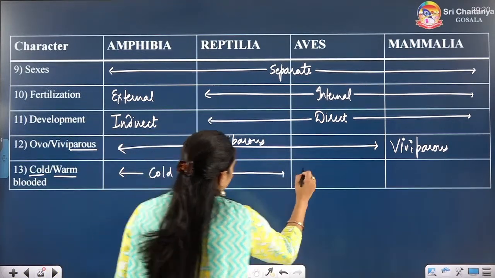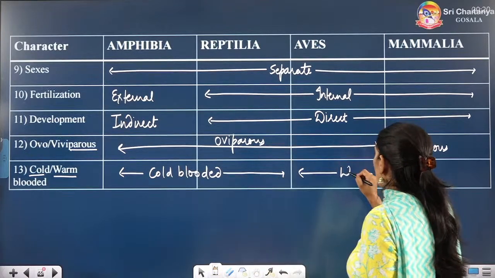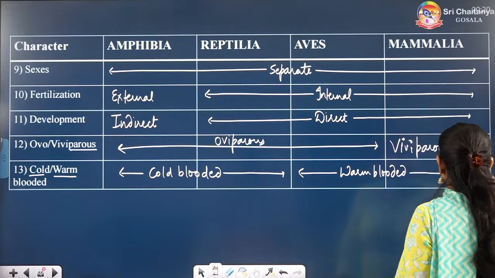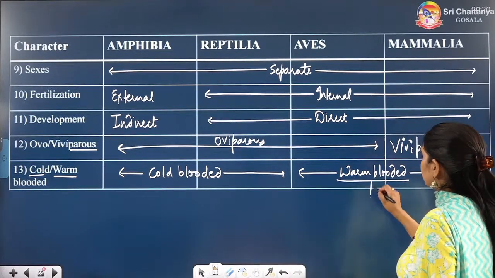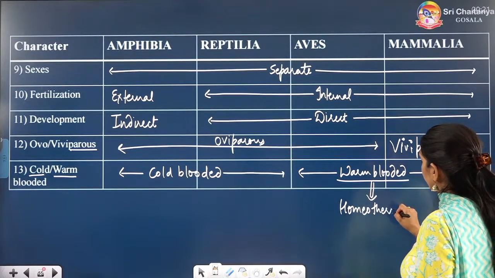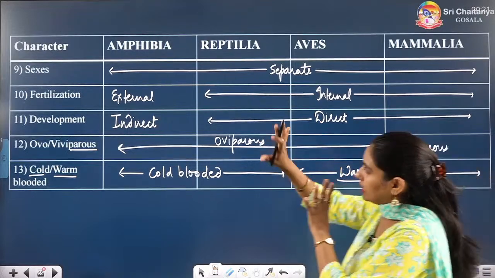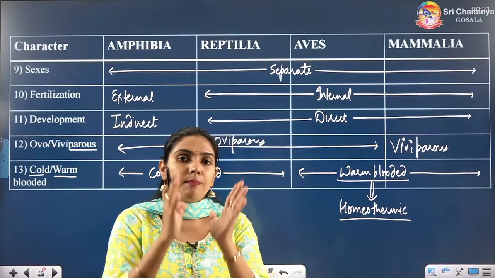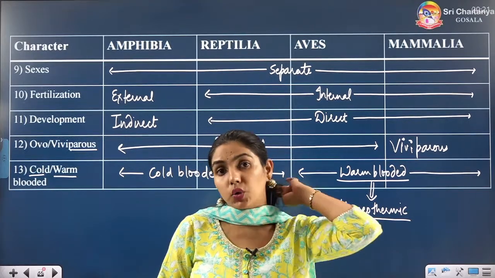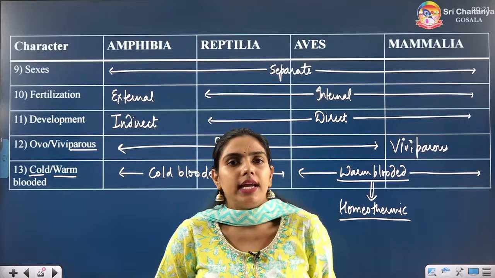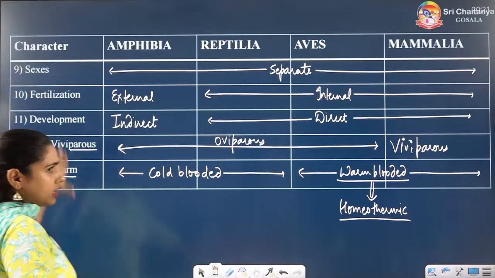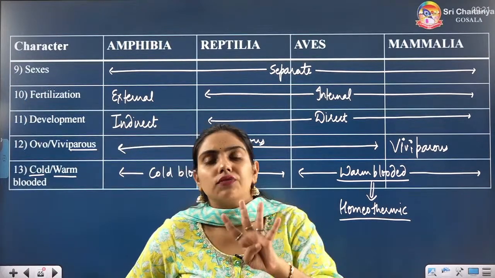But birds and mammals are warm-blooded. What is another name for warm-blooded? Warm-blooded are also known as homeothermic. So in this way you can easily remember the important features of all the 4 classes of Tetrapoda together. This is the best way to understand and remember the important features of these 4 classes.